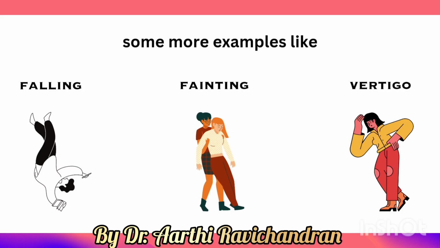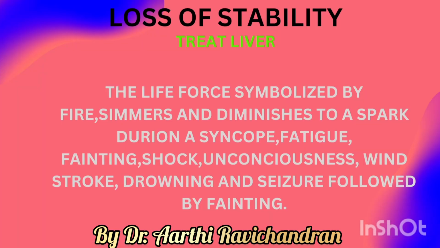The person, while walking, will fall off without consciousness. All those things occur if the life spirit decreases. In those cases, these Jing well points will help the person regain consciousness and come back to the normal level. For loss of stability, at first we should remember the liver. We should treat the liver.